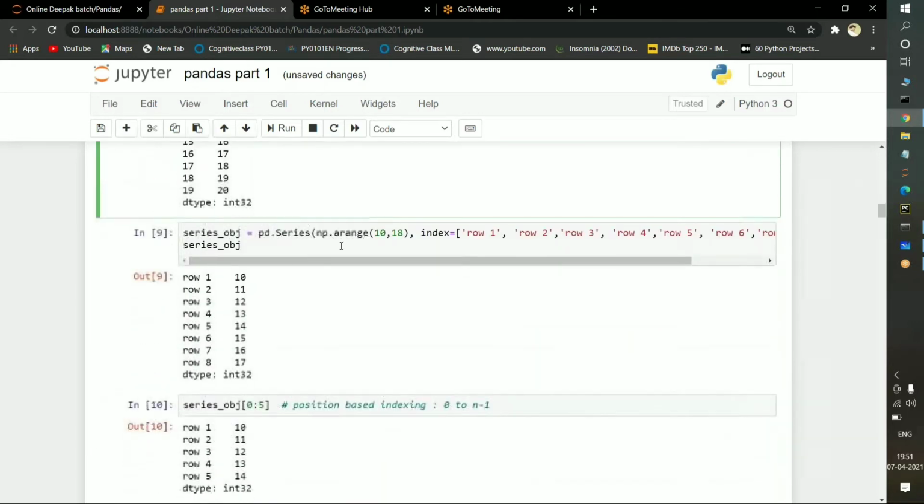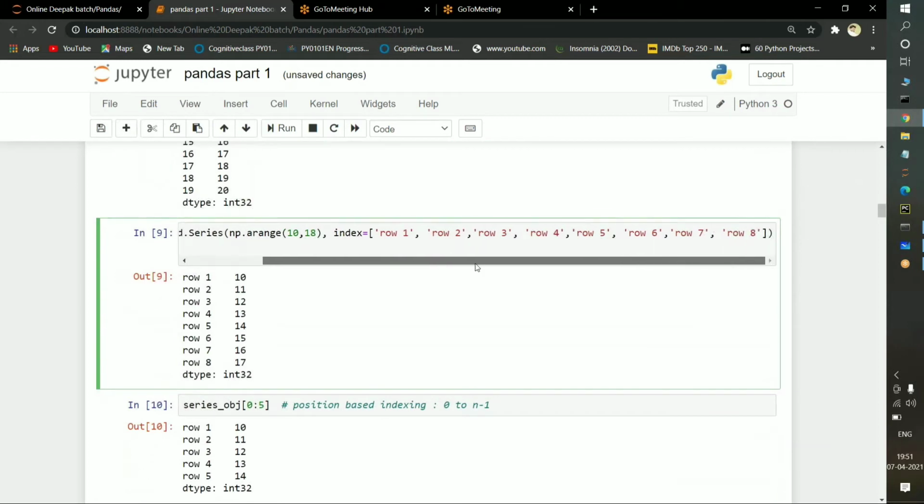Okay, so here we will see another example. I'm taking a variable here, a series object, and in the series object variable, I'm giving pd.Series, which means pandas dot series. I'm applying the np.arange function from 10 to 18. If you give 18, it goes to the n-1 category, which means 17. So see here, it starts from 10 and it ends at 17.